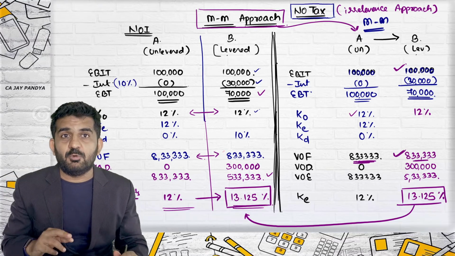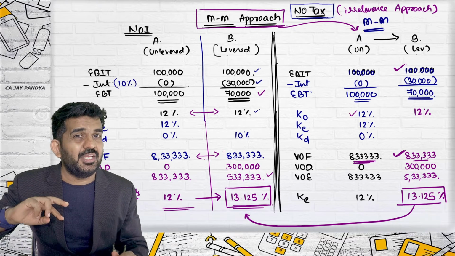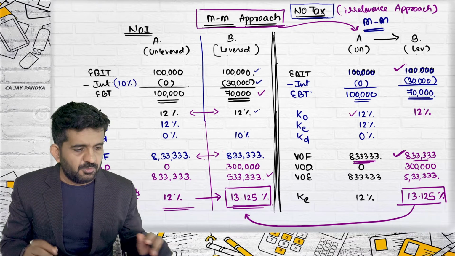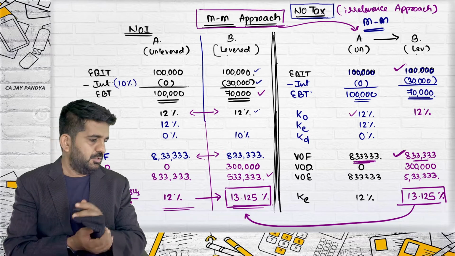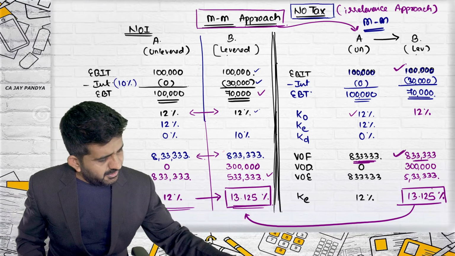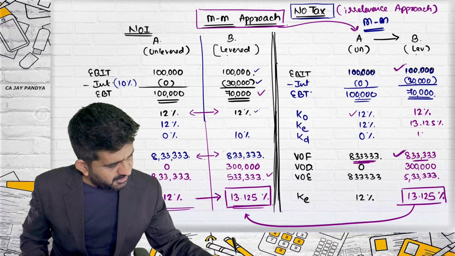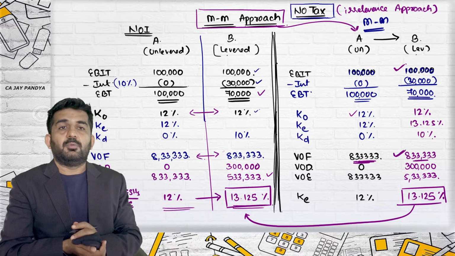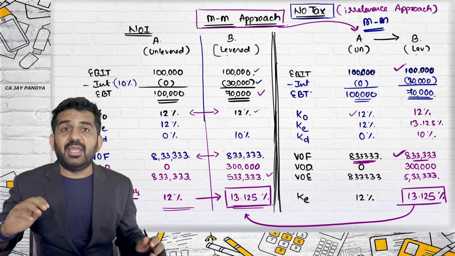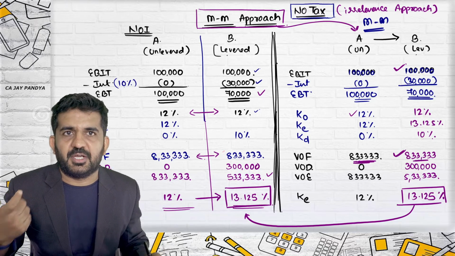When we have done one question, when debt equity ratio is given, we'll be doing that particular question again also. Right. So here KE is 13.125% and KO still remains 12%, KD 10%. Again, the same concept as net operating income approach.